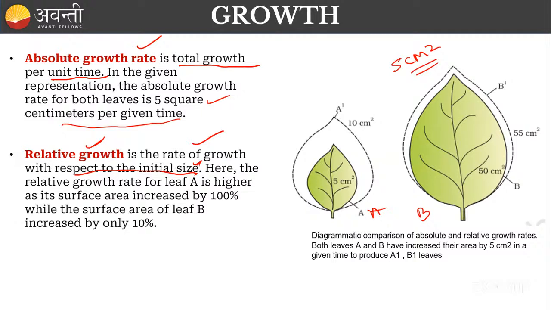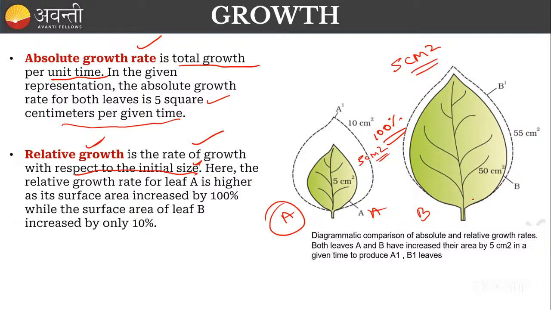If I compare the growth of the leaves with the initial size, take leaf A: it has increased 100%. Before it is 5 centimeters and after that it has increased by 5 centimeters, so it is a 100% increase, right?